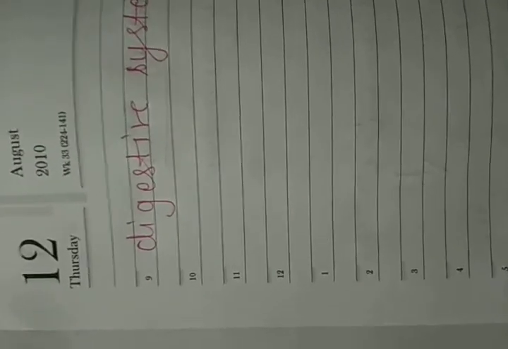Now these are organs, and organs are made up of tissues, and the tissues are made up of cells. So basically the process of digestion happens because of the cells only. Each cell is doing these functions.